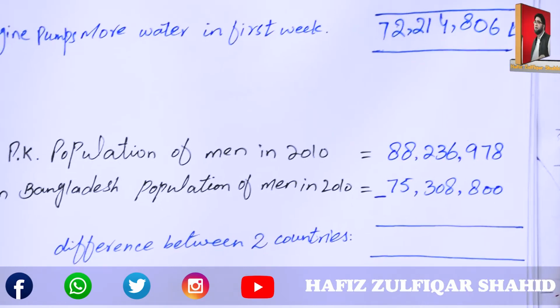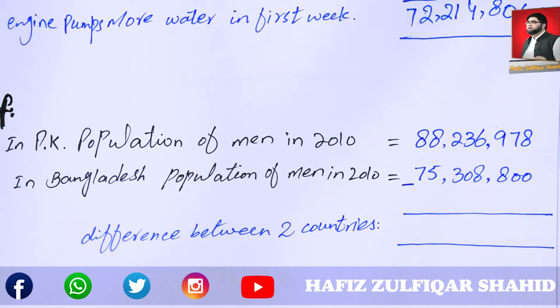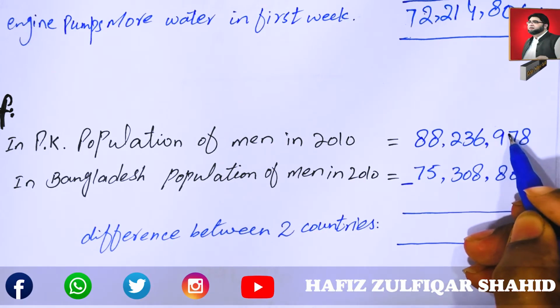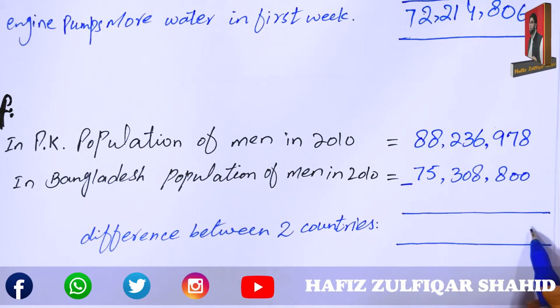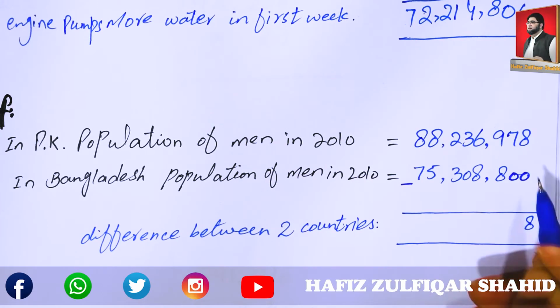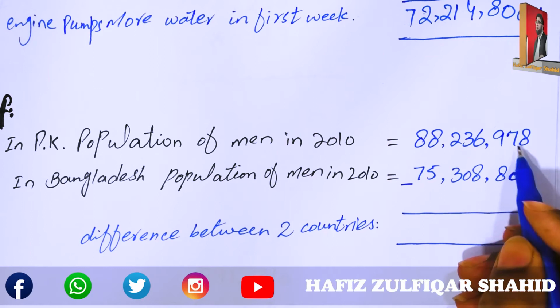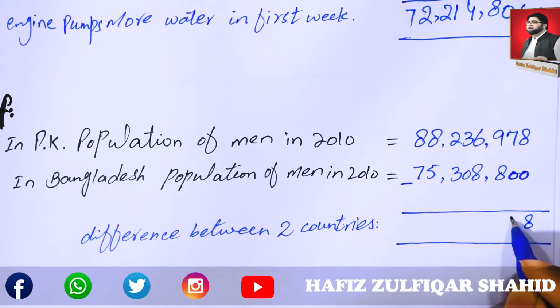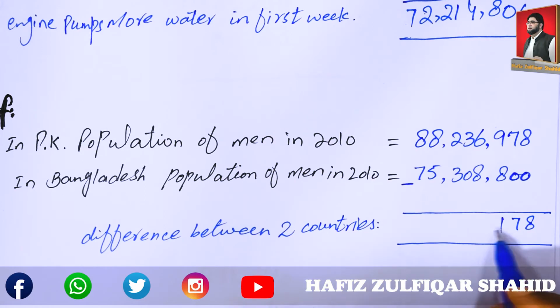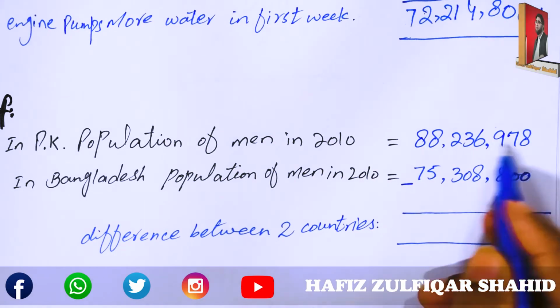Let's subtract and find out the difference between the men's population in 2010 in Bangladesh and Pakistan. 0 has the positive identity, so it does not change the digit. Write down 8 as it is and 7 as it is. Subtract 8 from 9.